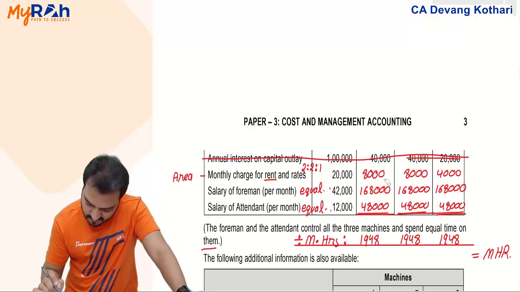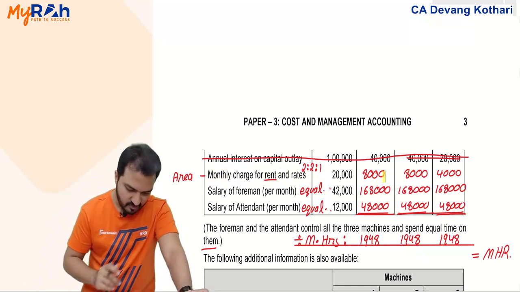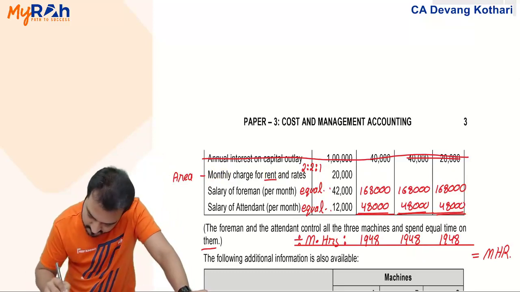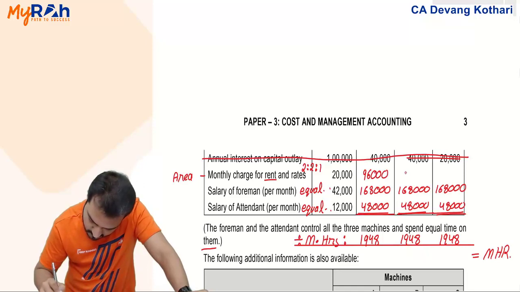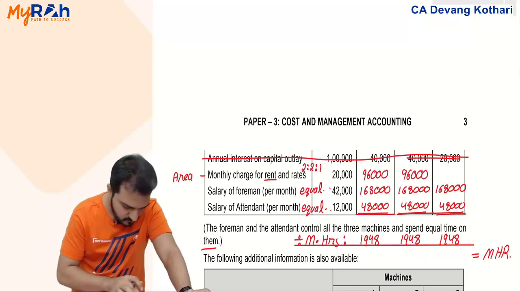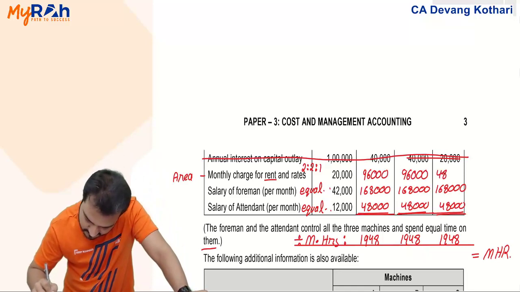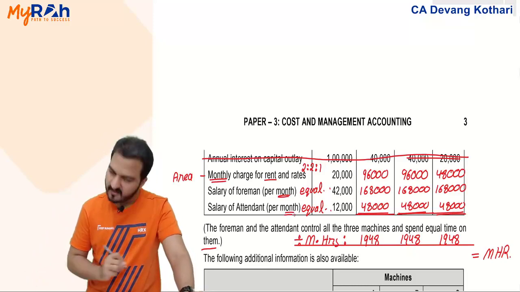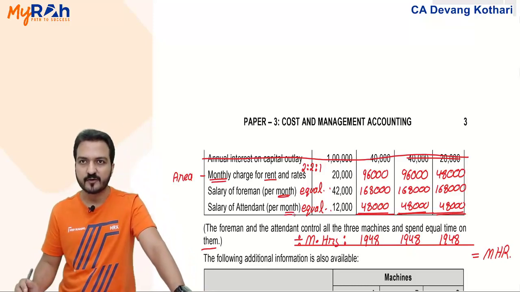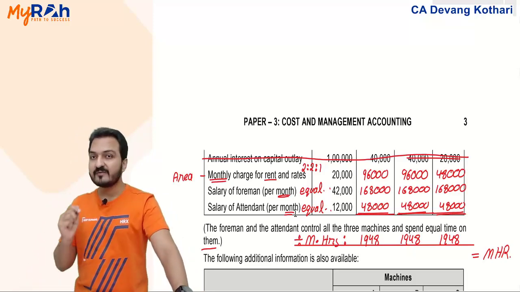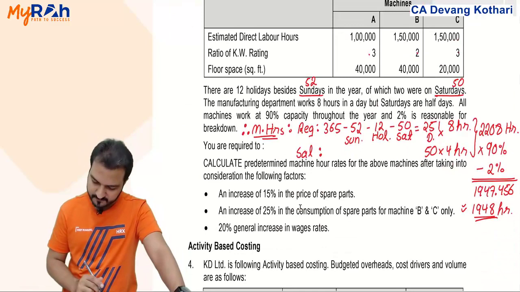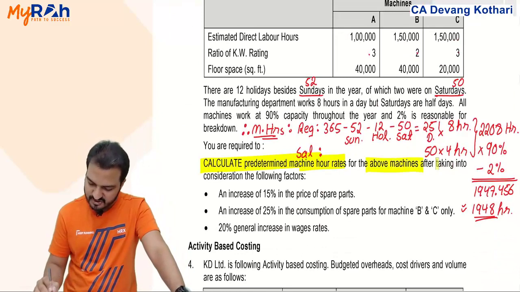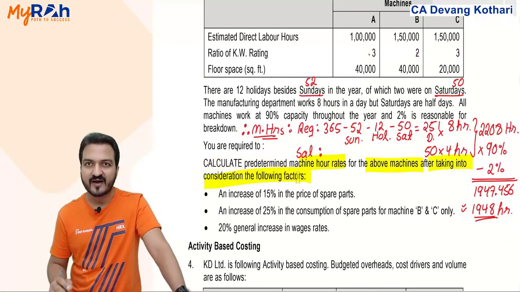I'll just do that now. So 8,000 into 12, 96,000. I'll put that here. And 48,000. In short, whichever items were given monthly, I convert that into per annum. That is what I get over here. Now, some adjustments are also given. Read further. You are required to calculate predetermined machine hour rates for the above machines after taking into consideration the following factors. Some adjustments you are given.